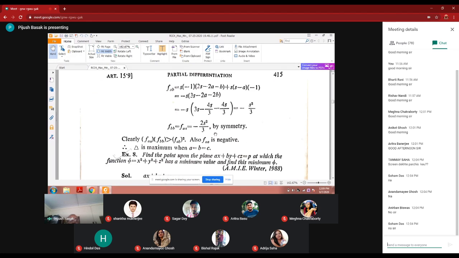So clearly this condition has to be fulfilled: fxx into fyy should be greater than fxy square, as in earlier problems. Also, if fxx is negative, then it is a maximum. So it is a valid problem, and it is a maximum. The area of the triangle will be maximum at a is equal to b is equal to c.